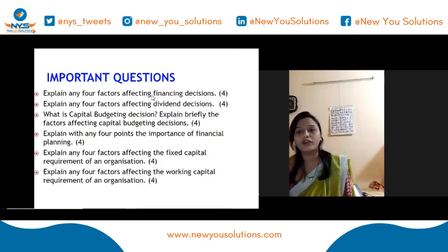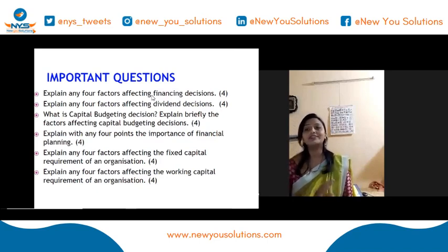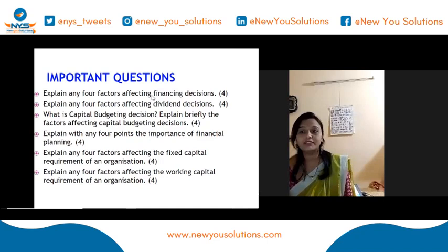Next, explain any 4 factors affecting dividend decision. Dividend is a portion of the profit which will be given to the shareholders, that we call a dividend. While we're taking up that dividend decision, what factors do we need to consider? Maybe the earnings of the company and the stability of the earnings. Every year are we getting some regular income, regular profit for our organization, or is it fluctuating? That you need to consider: stability of earnings. Apart from that, stable dividend. Are we paying a stable dividend to our stockholders or our investors? That you need to consider.